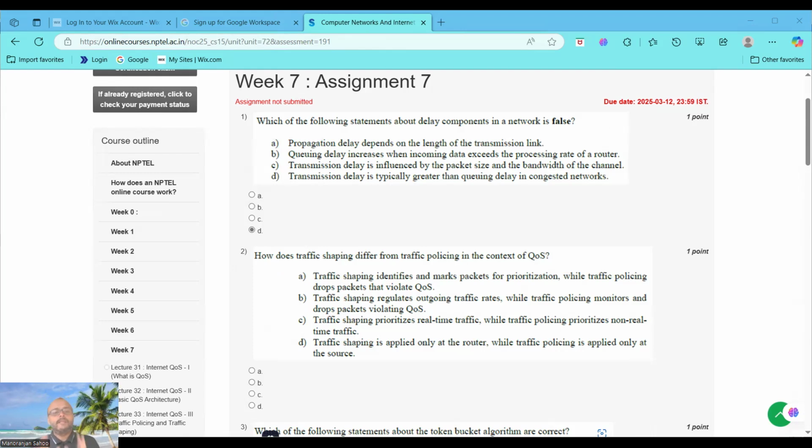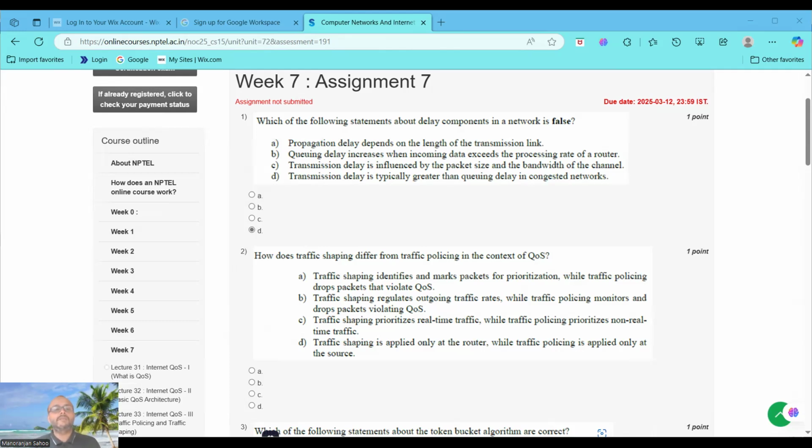In networking, delay components are critical factors that affect the overall performance of data transmission. Let's evaluate each of the four statements one by one, so we can know the answer to this question. The first one is: propagation delay depends on the length of the transmission link.